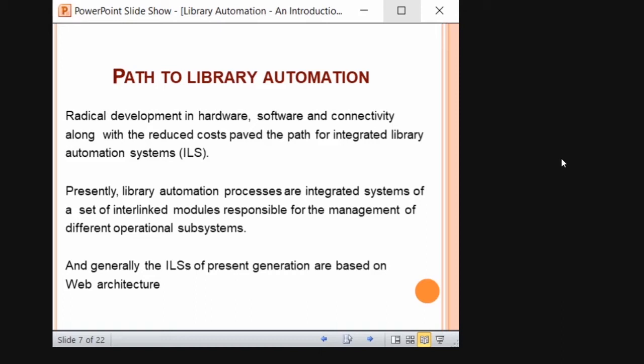Generally the ILS is nothing but integrated. Integrated means every module is connected with each other, and there is a common server for each module. I will show you that. Integrated library systems of the present generation are based on web architecture. That is true actually. So there should be a proper web architecture for interlinking the modules.